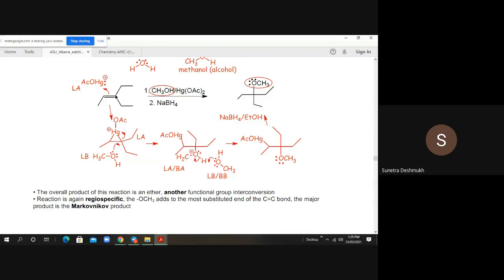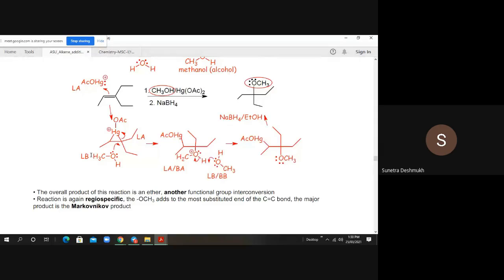So this is the bulky carbon atom, and the OCH3 group will attach at this carbon atom. In this way the mercurinium ion is getting opened. This three-membered mercurinium ion acts as a Lewis acid, and methanol acts as a Lewis base.